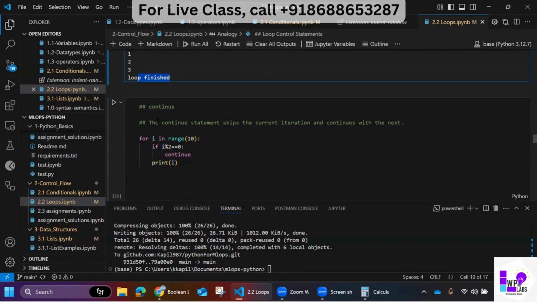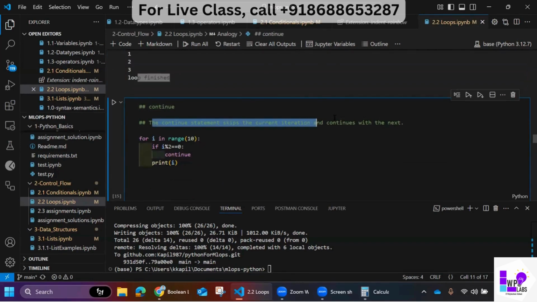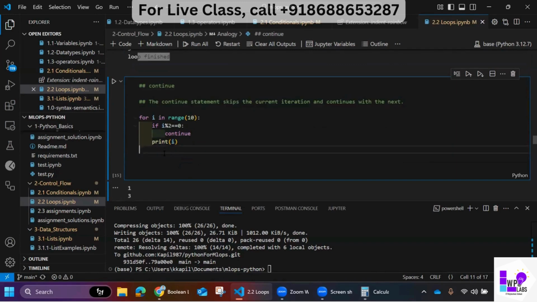Okay, in a similar fashion I have continue. The continue statement skips the current iteration and continues with the next. So this is an interesting one. You will also have to do it like this, guys. The way I'm doing it, you have to comment it out, assume a value, and then work through it.